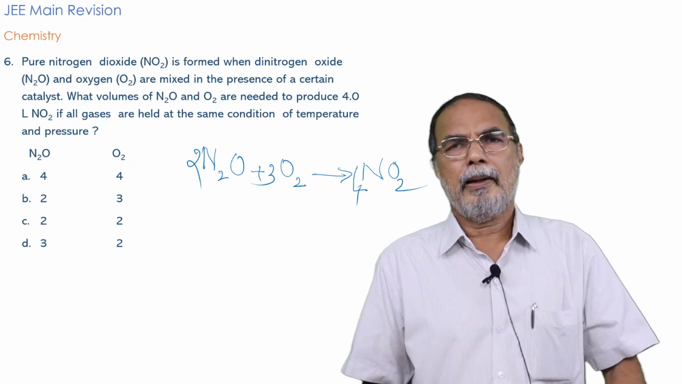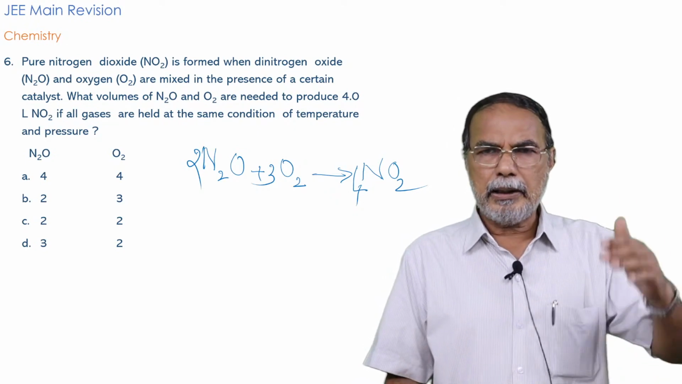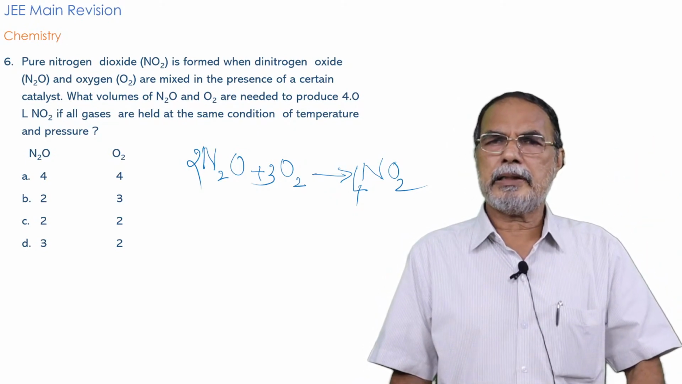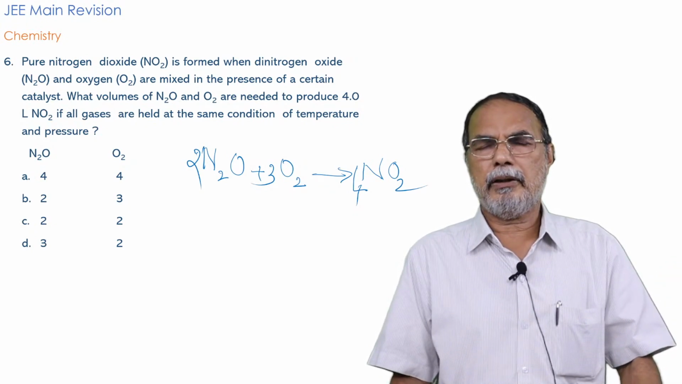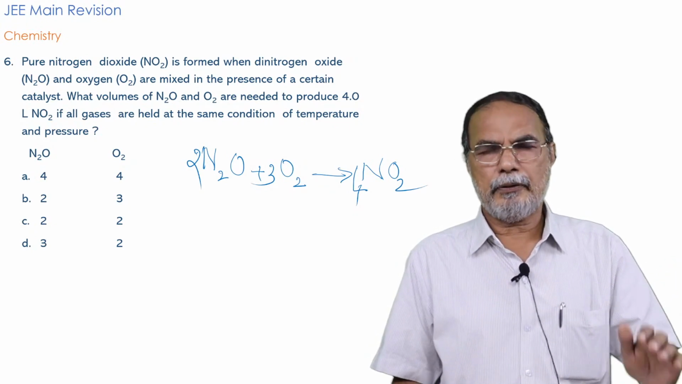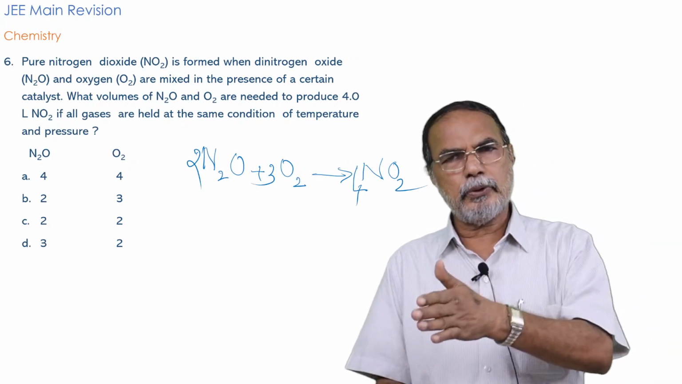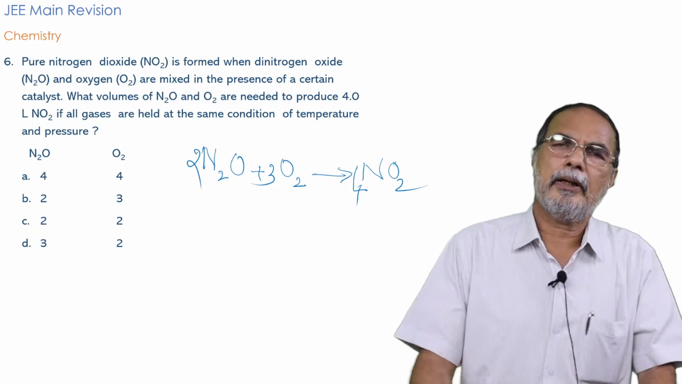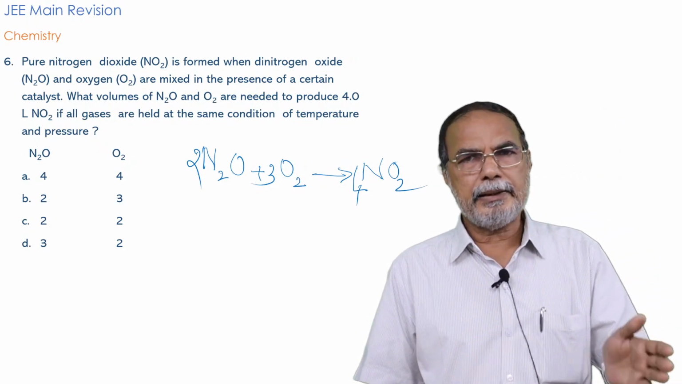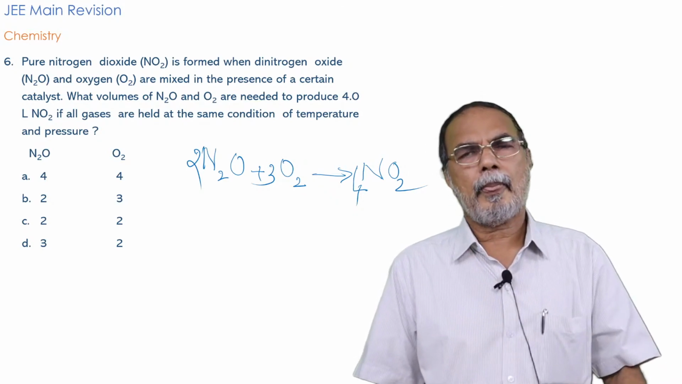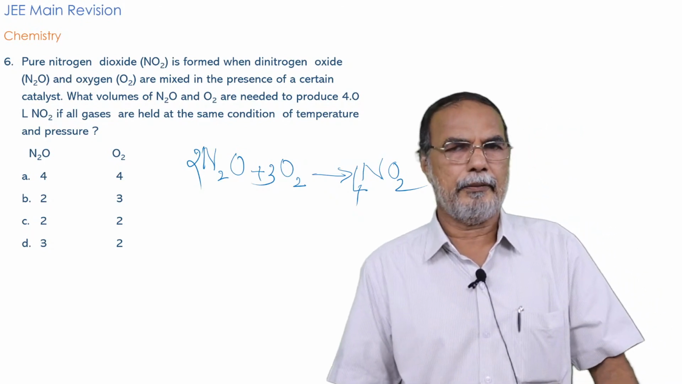In this context, it may be good if you remember all the nitrogen oxides. Nitrogen is an element which gives so many oxides, as you know. You have nitrous oxide N2O, nitric oxide NO, dinitrogen trioxide N2O3, nitrogen dioxide NO2 and its dimer N2O4, and then nitrogen pentoxide N2O5.